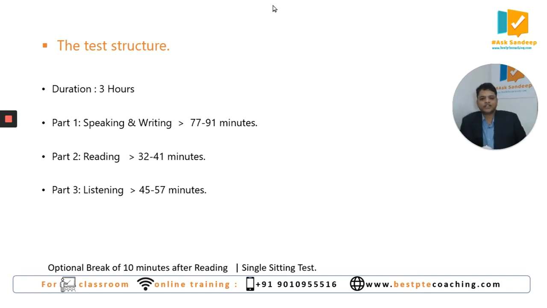So the test structure: the test has 4 modules, I said, right? The 4 modules are speaking, writing, reading, and listening. So this test is divided into 3 parts. In the first part, you can see speaking and writing. The duration of the first part is 77 minutes to 91 minutes.